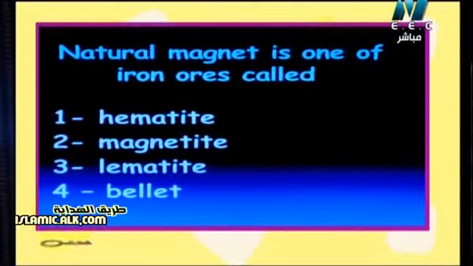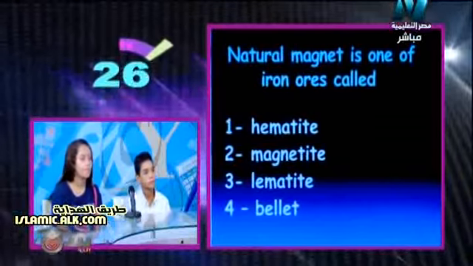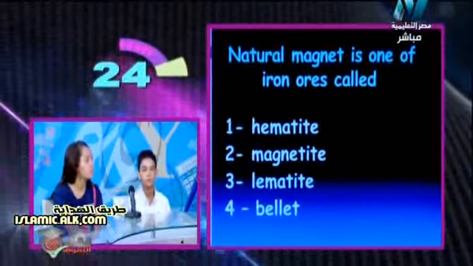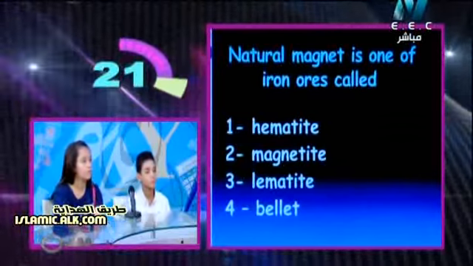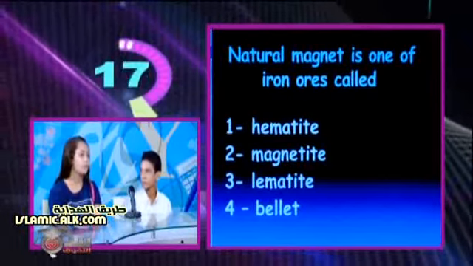Again, we have 4 choices: magnetite, hematite, limonite, billet. The natural magnet is one of the iron ores called what? We have 19 seconds, 18, 17.